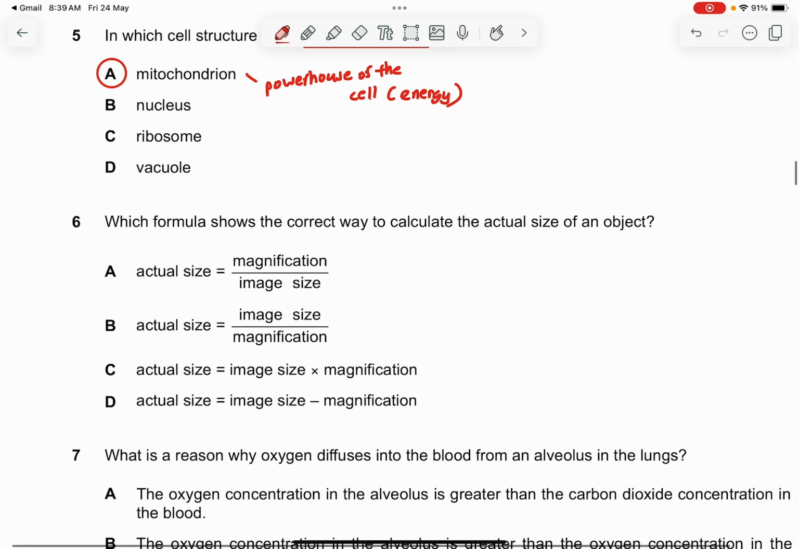Okay, question 6. Which formula shows the correct way to calculate the actual size of an object? For me, I don't even need to see the options. You just draw this formula triangle: I, M, A. So actual is image over magnification. So the answer is B. Very simple.